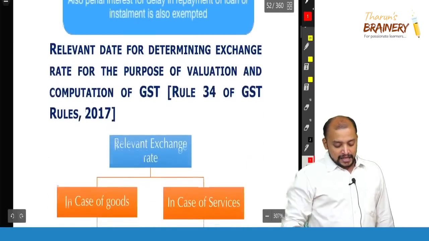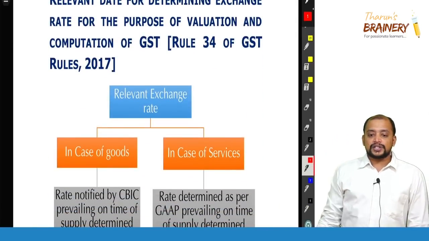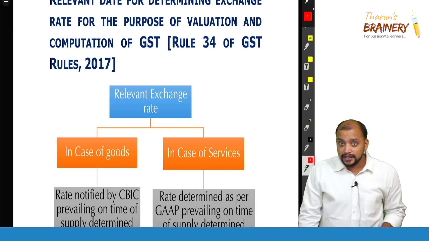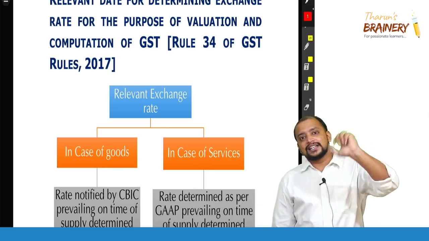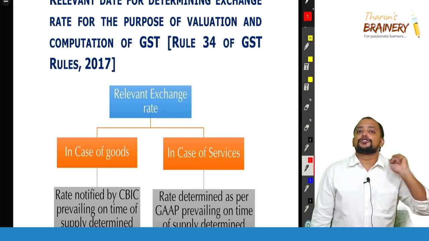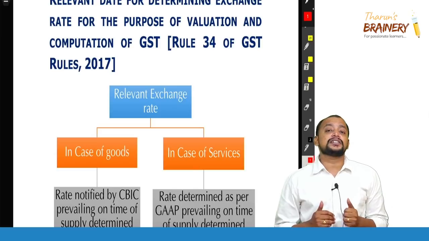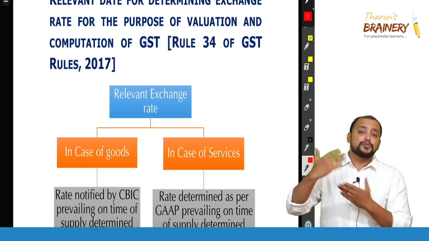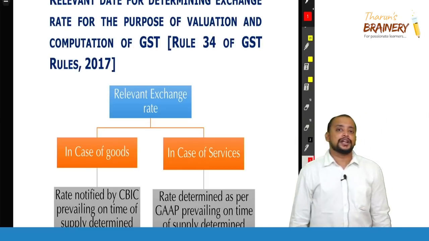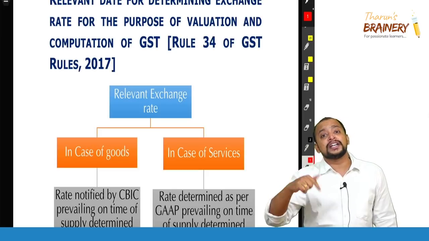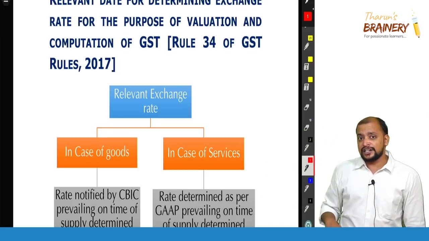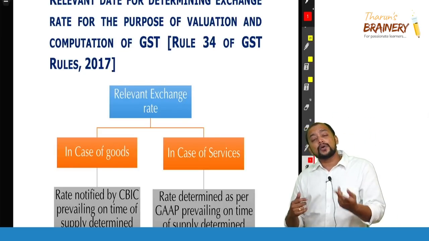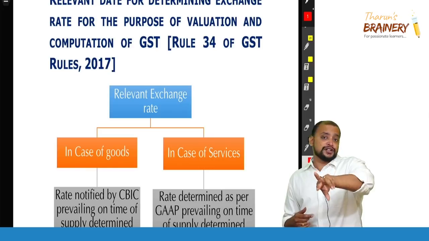Okay, now look into this next one. We completed section 15 subsection 1, 15 subsection 2 and 15 subsection 3, along with this issue. Rule 33 we completed, pure agent. Rule 34 we are discussing. Rule 34 is the relevant date for determination of exchange rate. Whenever the invoice is in foreign currency, either an export invoice or import invoice denominated in foreign currency, we need to pay GST in Indian rupees. So when we need to pay GST in Indian rupees, the foreign currency denominated invoices need to be converted into Indian rupees.